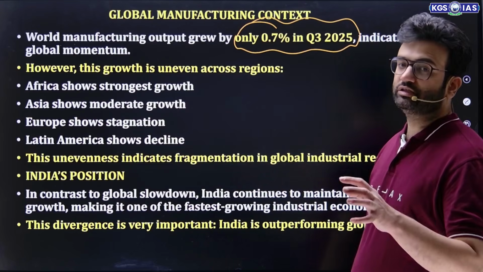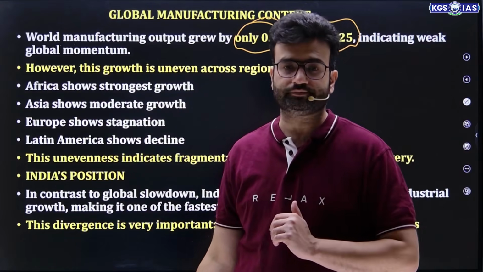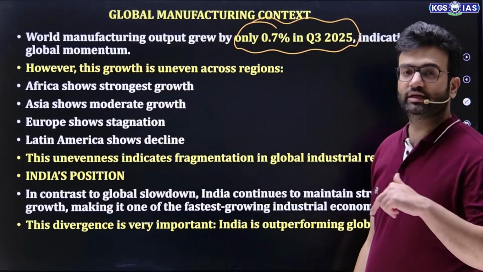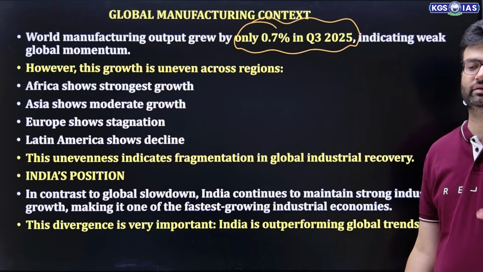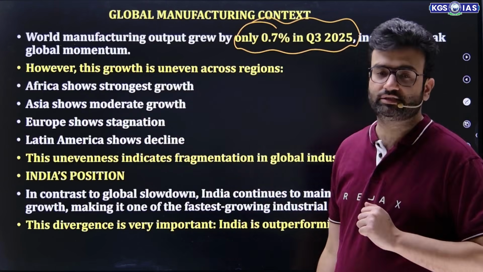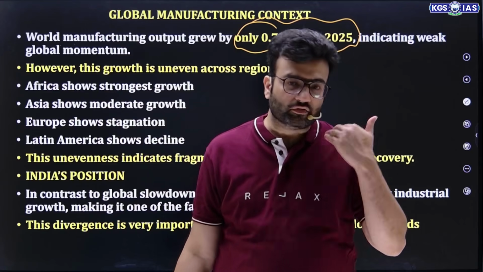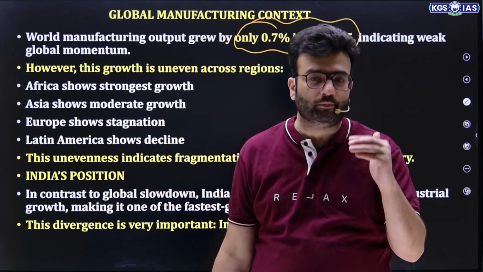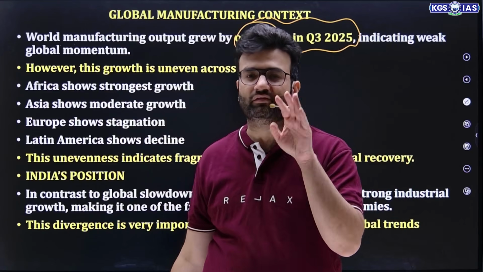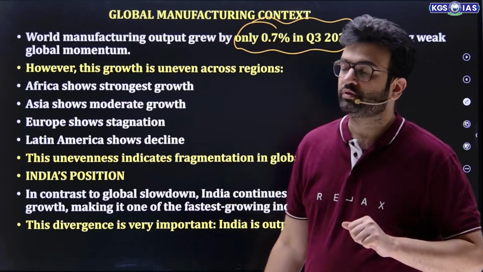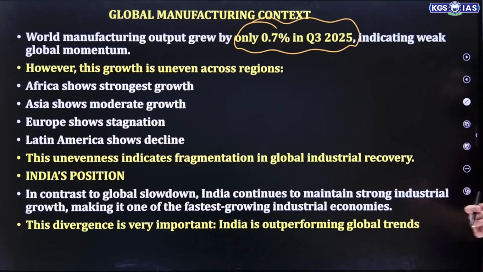That means there is lack of supply of things. First issue. There is another aspect also: a weak demand in the countries will also impact the production pattern. So rather than going on with a boom period, the economy is again falling with a very slow growth. World manufacturing output grew by only 0.7% in Q3, indicating weak global momentum.